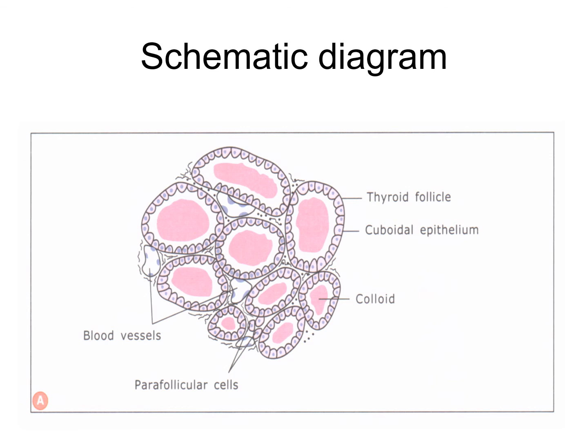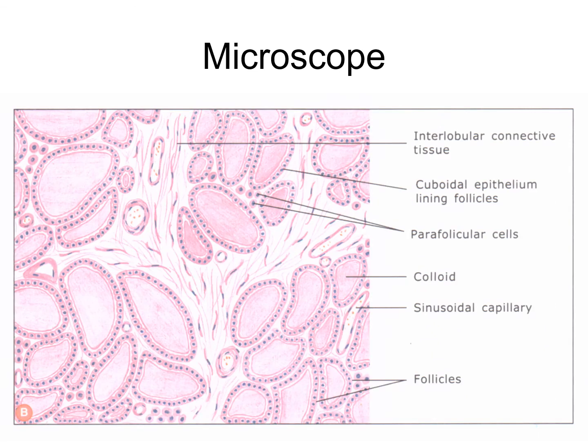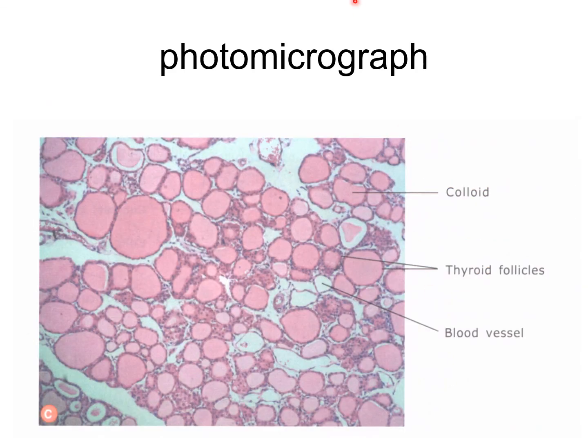So this is the schematic diagram of the two types of cells: intralobular connective tissue, cuboidal epithelium, and parafollicular cells. You see their location within the follicle. These are the parafollicular cells. This is the colloid secreted by the follicular cells. Here are sinusoids or capillaries within the interfollicular space, and this is the follicle. So these are the microscopic views of the thyroid gland. A panoramic photomicrograph is what you can see under the microscope, with this type of appearance.